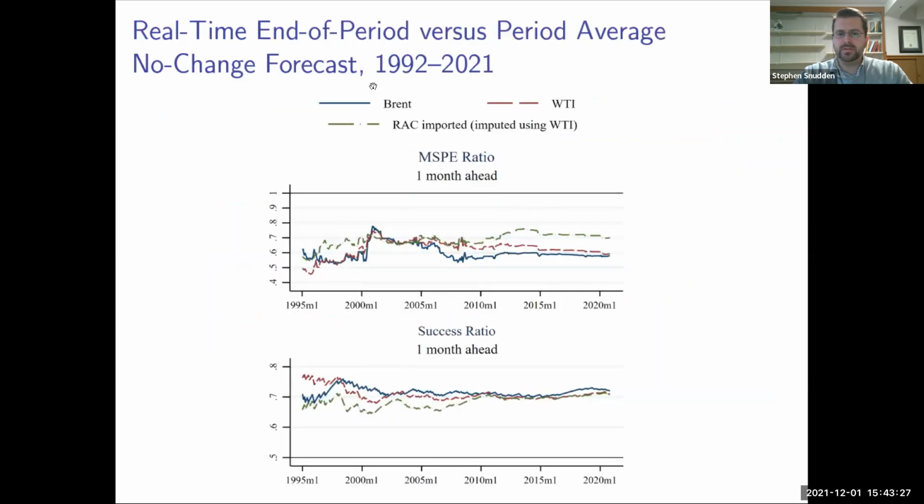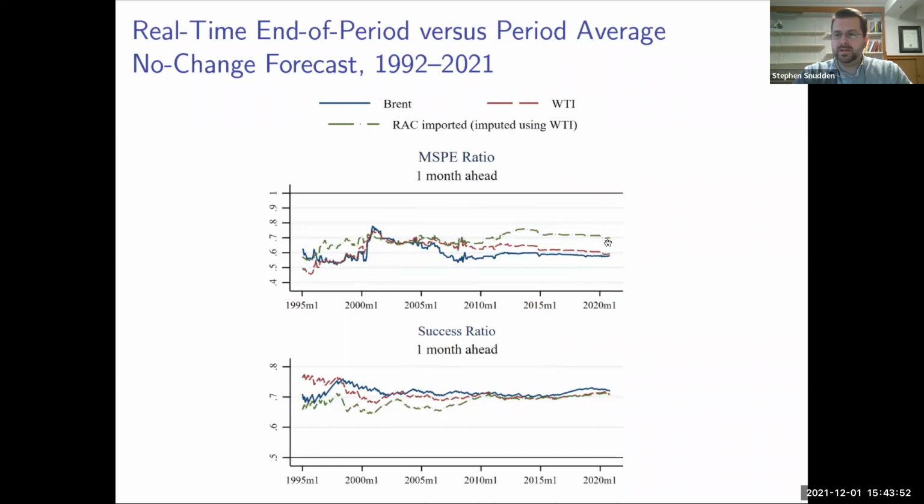So for our various crude oil price series, we can compare the end of period versus period average no change forecast in both the MSPE ratio and for directional accuracy. And we find over 40% improvements in both that are robust across the entire evaluation sample at the 5% level.